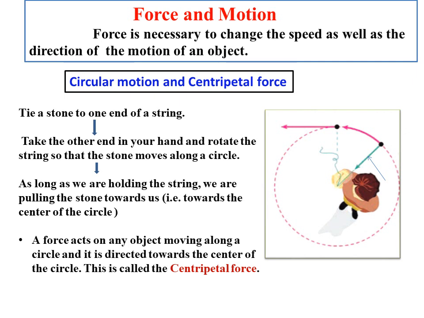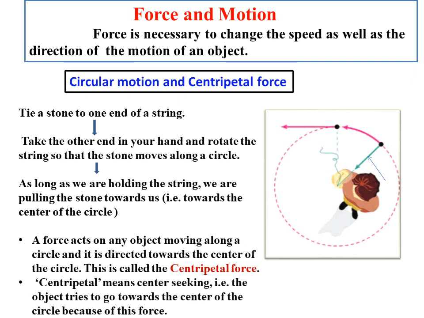A force acts on any object moving along a circle, and it is directed towards the center of the circle. This is called the centripetal force. Centripetal means center seeking, that is, the object tries to go towards the center of the circle because of this force.